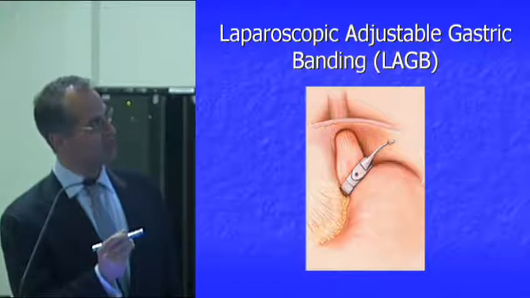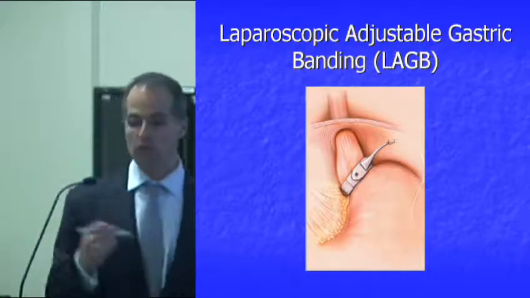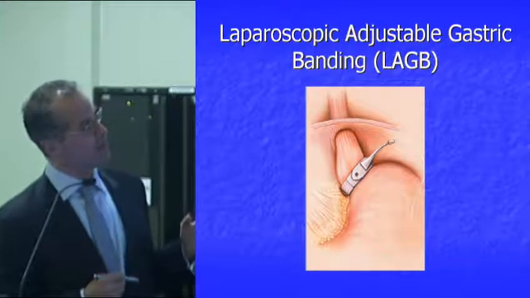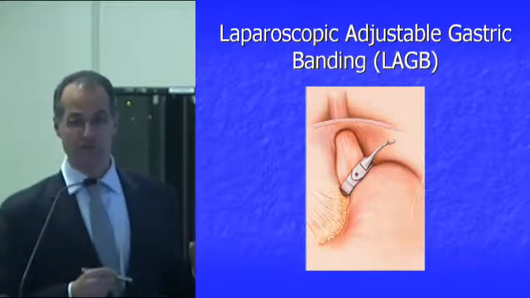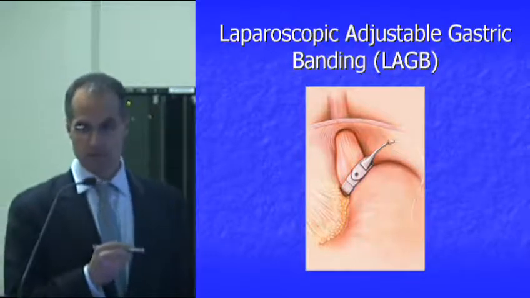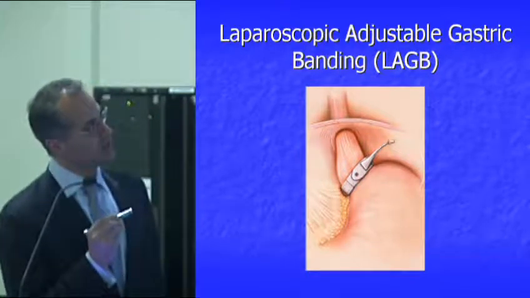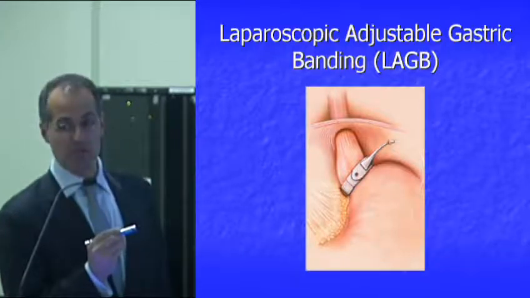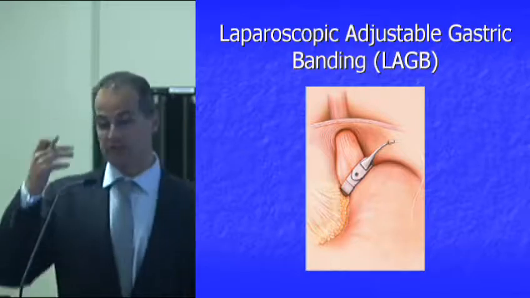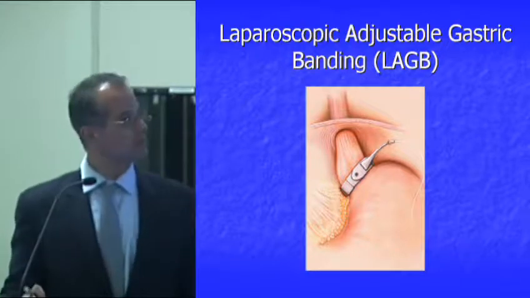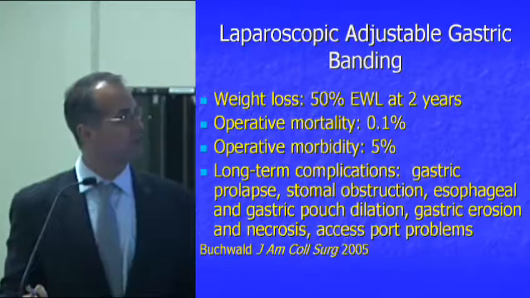And the idea here is to create this small, what we call a virtual pouch, which theoretically will allow people to eat less, hold less food. The idea here being that this is what's called a pure restrictive surgery, in that the design of this surgery is just to create a smaller compartment, okay? And the success would be that the patient eats less because the stomach holds less, and less calories hopefully translates to weight loss, which hopefully translates to improvement in medical problems. So that's how the band is designed to work.